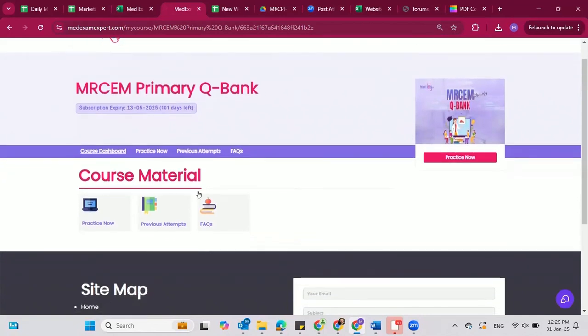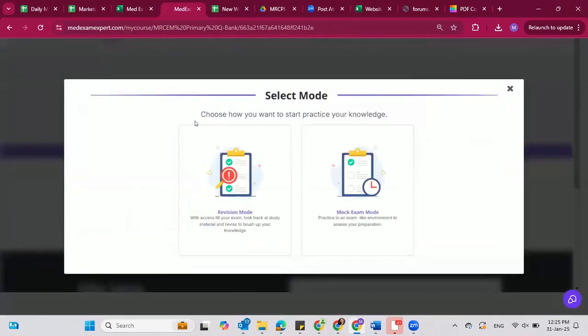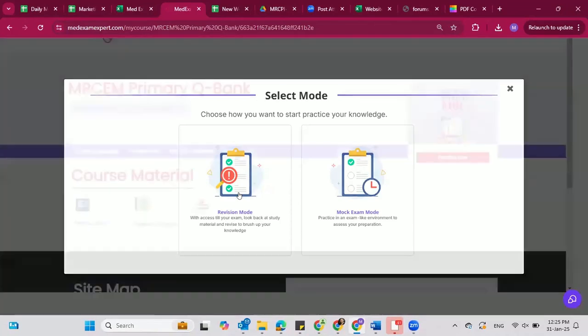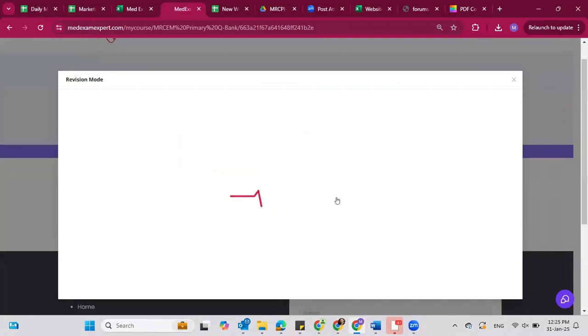You can see that whenever you come to any Q bank on our website, you will have these options. Once you click on practice now, you will be taken to this screen where you have to choose whether you want to go with the revision mode or the mock exam mode. By revision mode, I mean that if you are just visiting the website and want to have a glance at what the topic and website look like and how it functions, this would be revision mode. Let's open up revision mode to understand this.